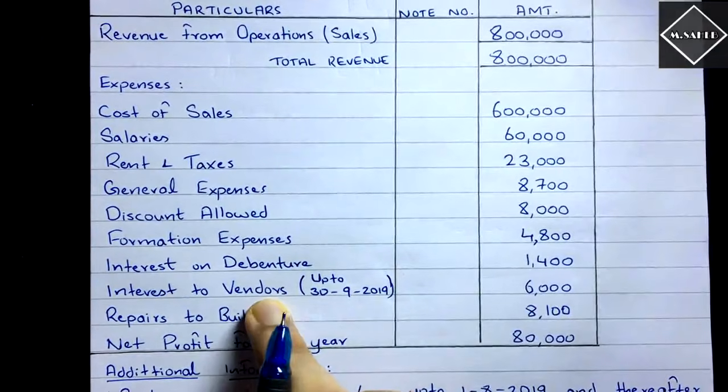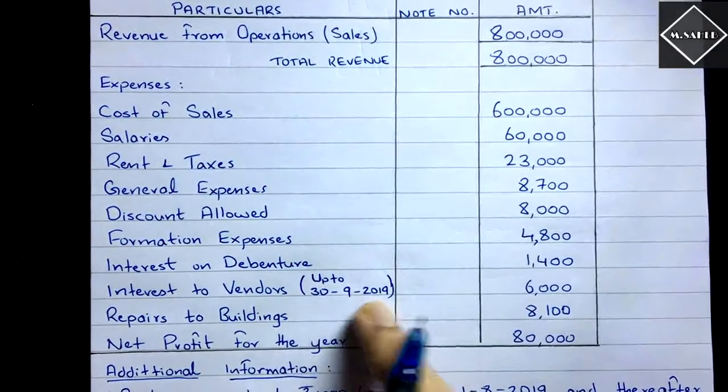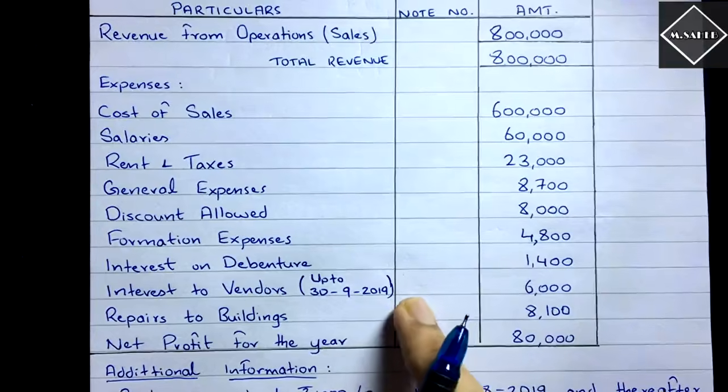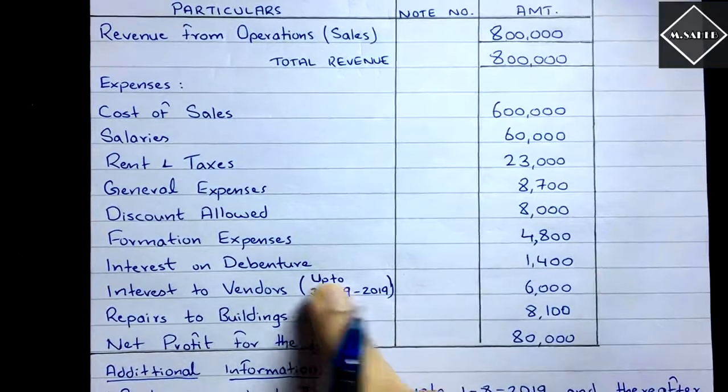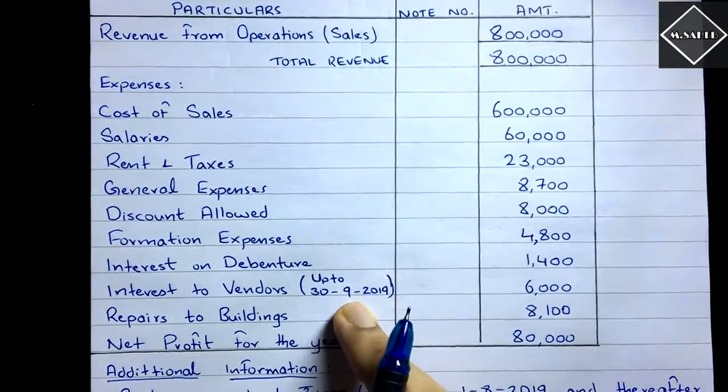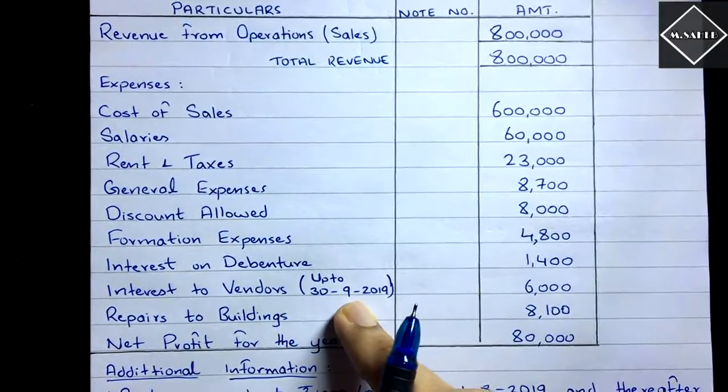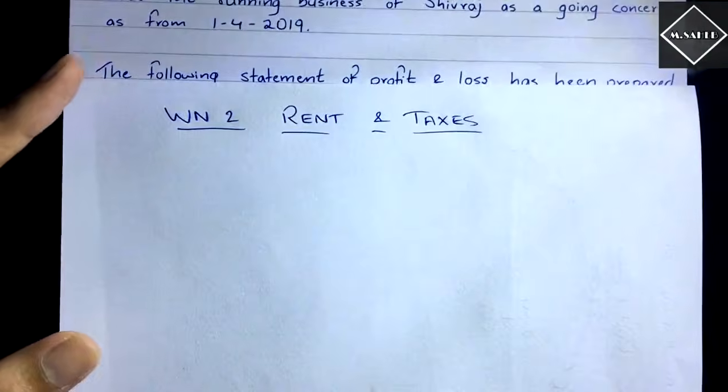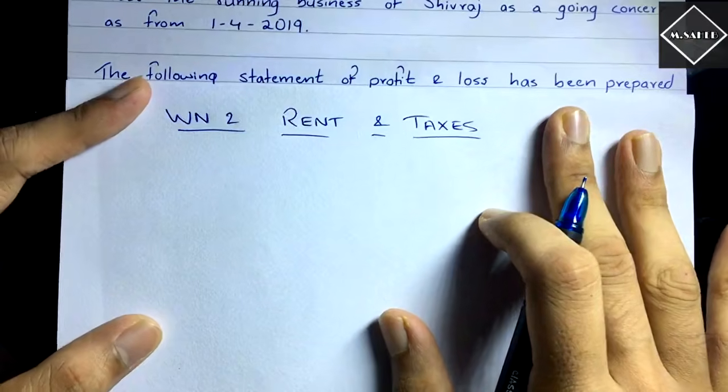Now we'll understand this. Here they have given up to 31/7/2019. This is usually done in the time ratio, but here they have said up to 31/7/2019. So we have to do a working note for this calculation. All right, so now let's do the second working note, that is regarding rent and taxes.